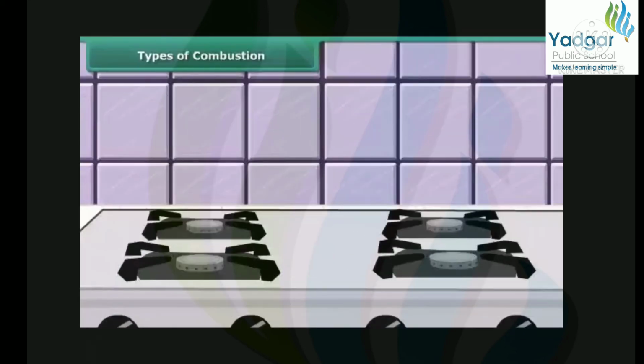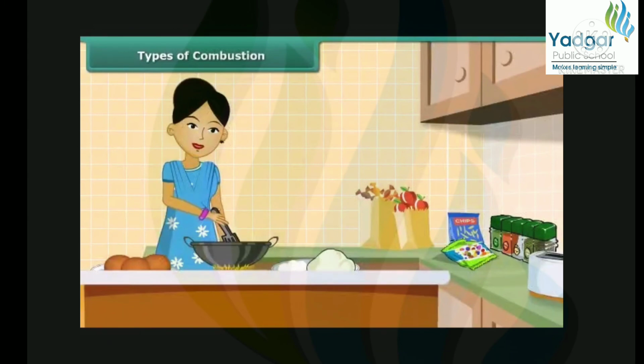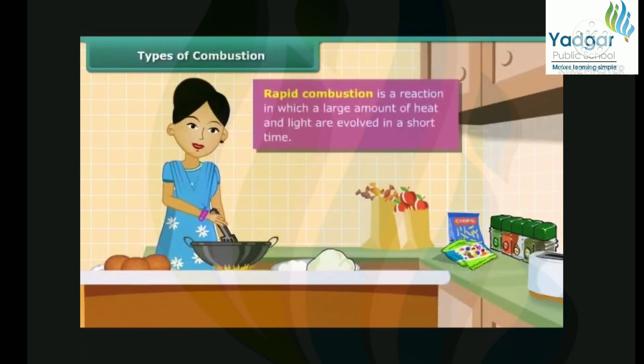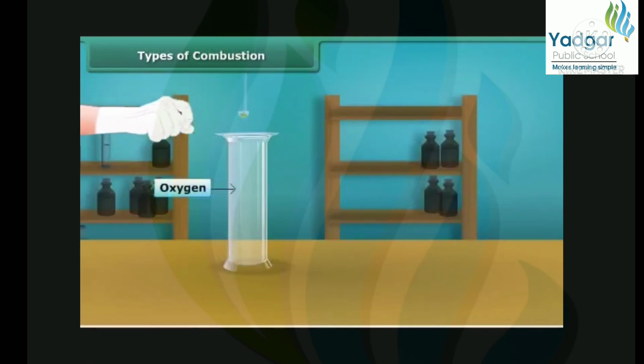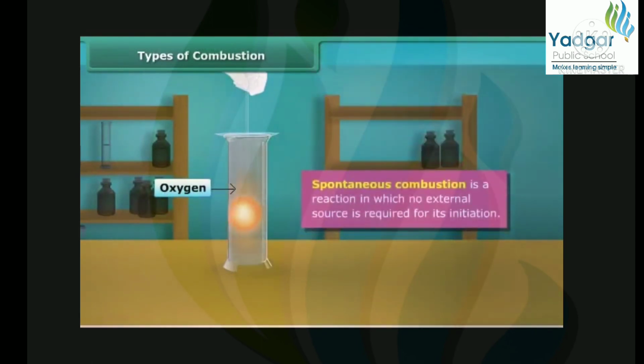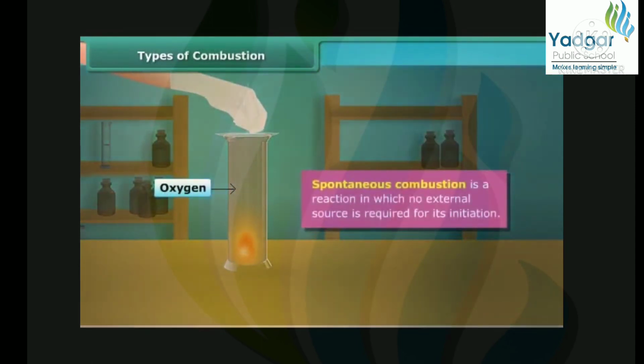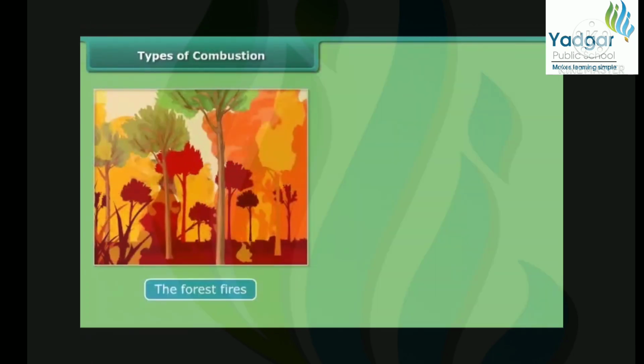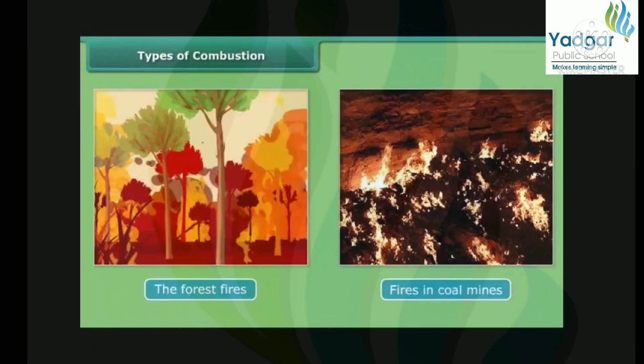Types of combustion. You can see a lady igniting LPG in a kitchen to make food. LPG burns quickly, producing a lot of heat. This type of combustion is called rapid combustion. When white phosphorus is left in the open for some time, it catches fire. This type of combustion is called spontaneous combustion. Other examples of spontaneous combustion are the forest fire and fires in coal mines.